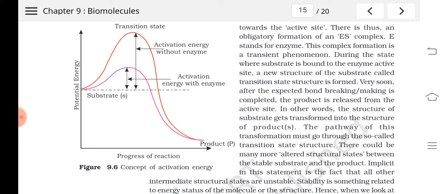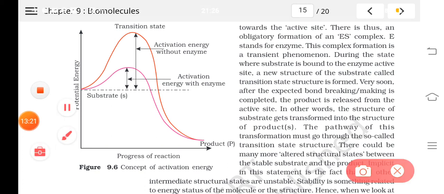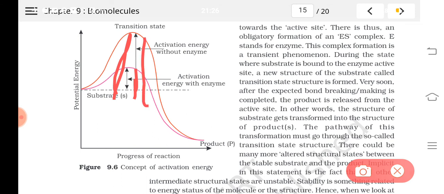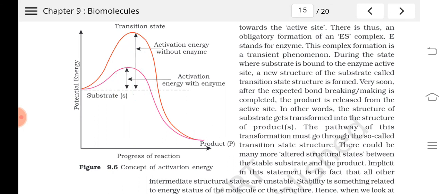You can see that if the reaction is catalyzed by enzymes, then the activation energy will be less, and the activation energy in the case of a reaction without enzyme will be very high. So this is what enzymes do. They reduce the activation energy. So what do you mean by activation energy?